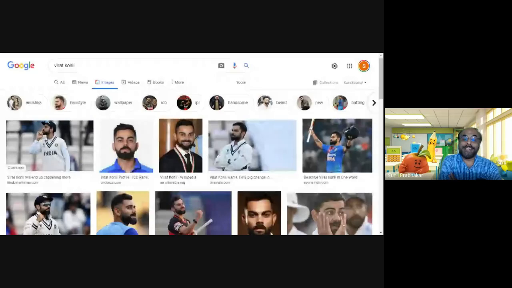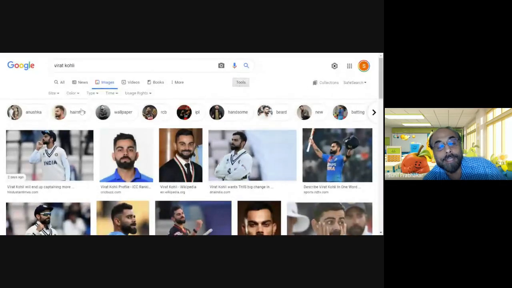Okay, and interestingly, people are interested to get more pictures of Virat Kohli with his beard. So this page is giving a lot of information to you. What is the tendency based on this keyword on this image? You can see a lot of images of Virat Kohli here, and look at the tools button here. Click on the tools button, you will get a small